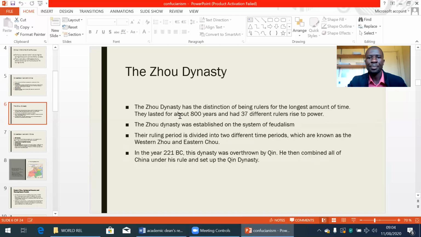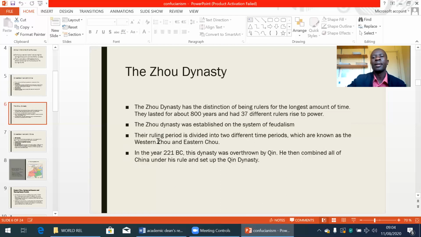They lasted for about 800 years and had 7 different rulers rise to power. The Zhou dynasty was established on the system of feudalism. The ruling period is divided into 2 different time periods, known as the Western Zhou and the Eastern Zhou. In the year 221 BC, this dynasty was overthrown by Qin.